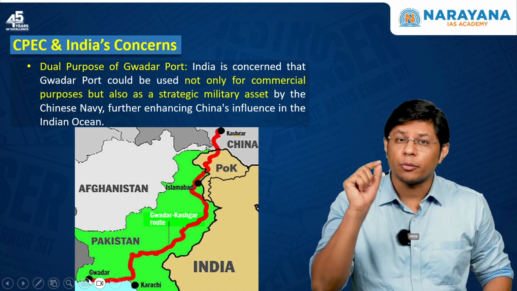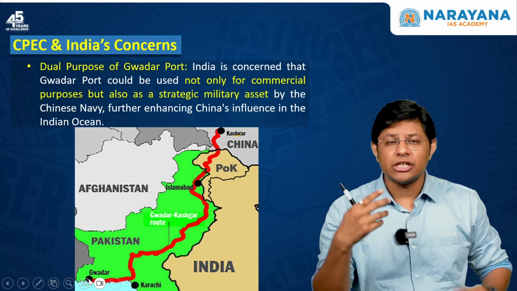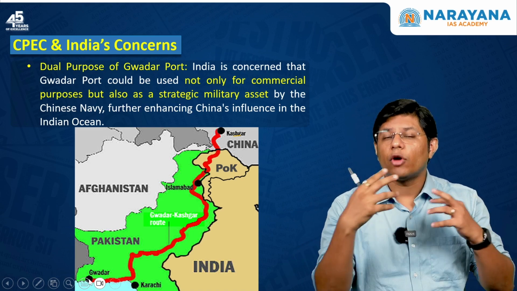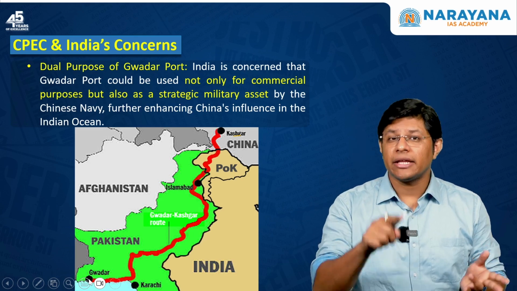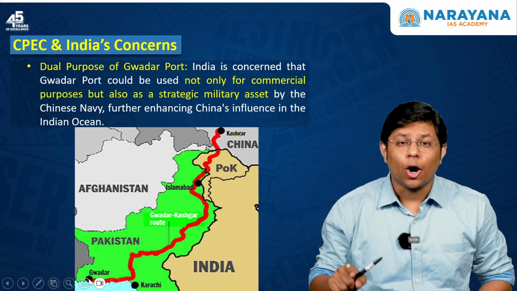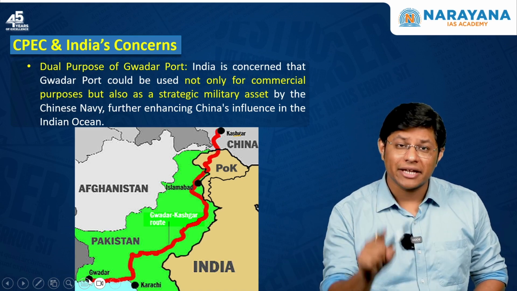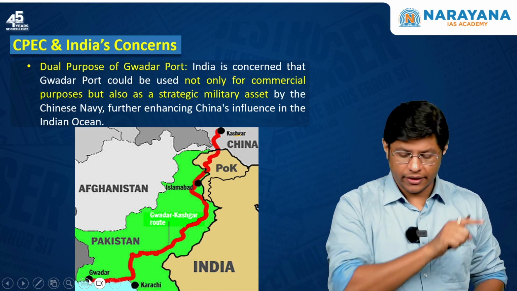In the name of commercial trade with Pakistan, China is going to bring their military ships and submarines to keep a check on India or to encircle India. And this will pose a big security risk to our country.